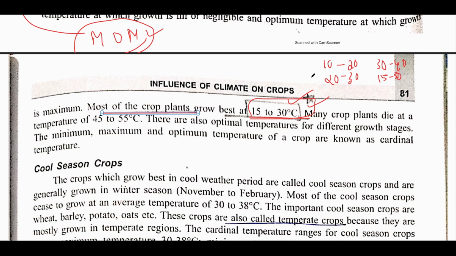So there are chances that you can mark 20 to 30 as well as 15 to 30. Generally students skip this because everyone knows that room temperature is 25 degrees Celsius, so it's a bit confusing whether it is 20 to 30 or 15 to 30. The correct answer is 15 to 30 degrees Celsius. So remember this part.